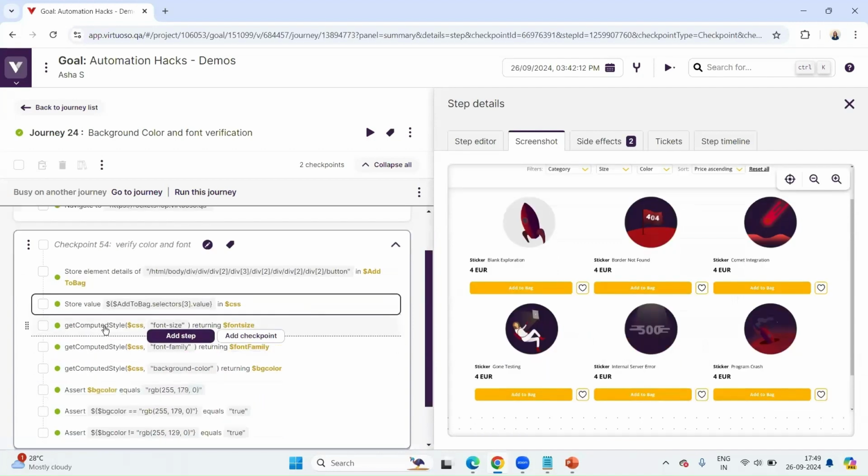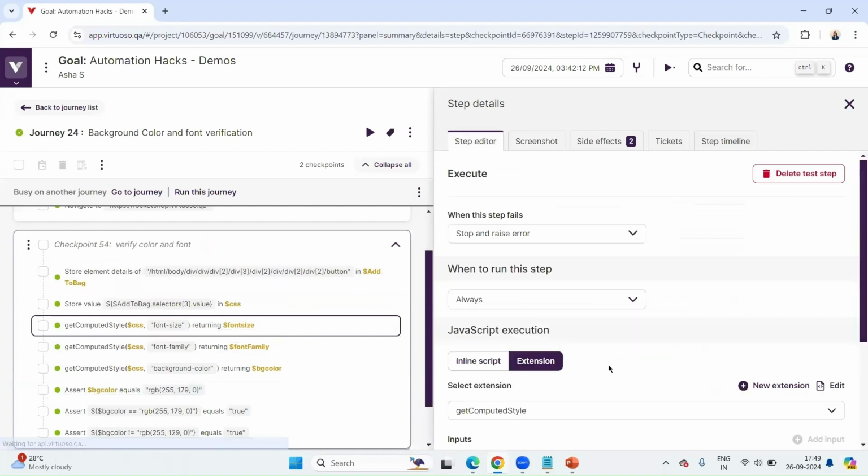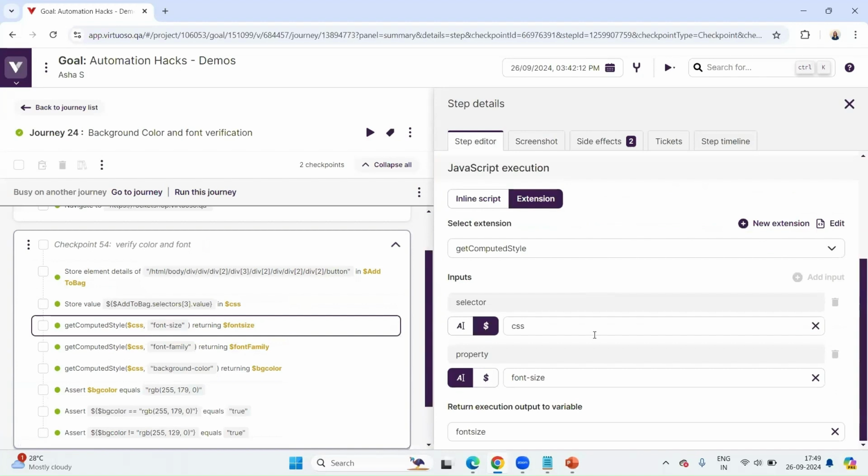And once that is done, there are preloaded syntaxes, that is font size, font family, background color. There are multiple properties of it. Using those properties, we can just validate the background color and fonts of the application or the element that we would want to validate.